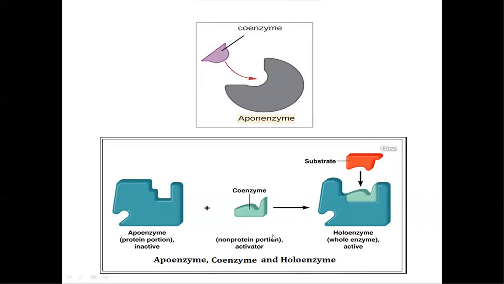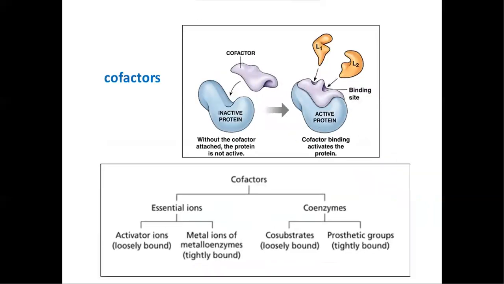There is another non-protein molecule which binds with the enzyme, called a cofactor. Cofactors are classified as essential ions and coenzymes. Essential ions are also called inorganic cofactors, and coenzymes are also called organic cofactors. Essential ions are again divided into two groups. The first one is activator ions, which are loosely bound essential ions, and the second one is metalloenzymes, which are tightly bound essential ions.